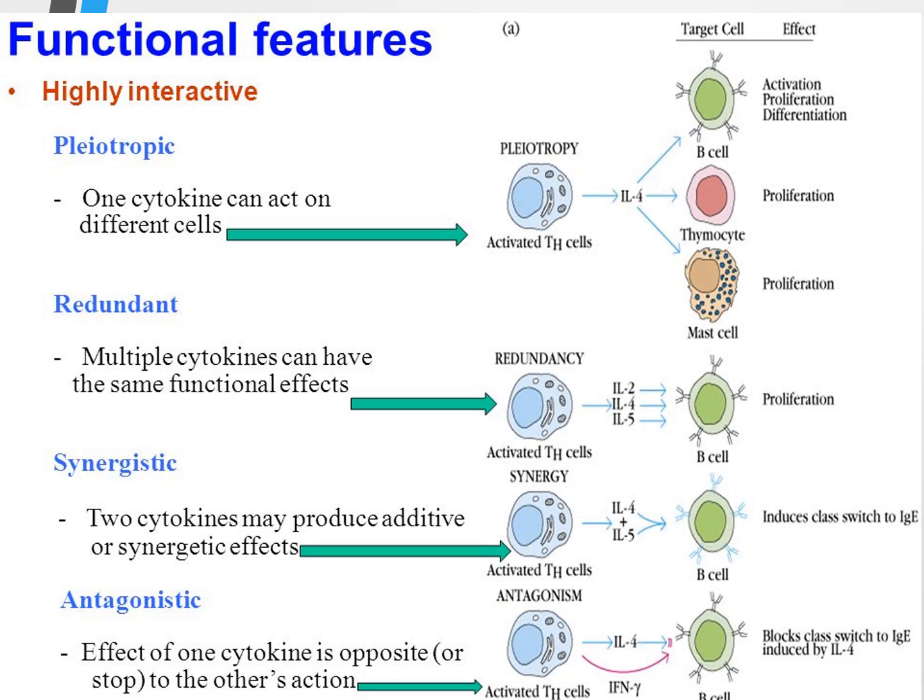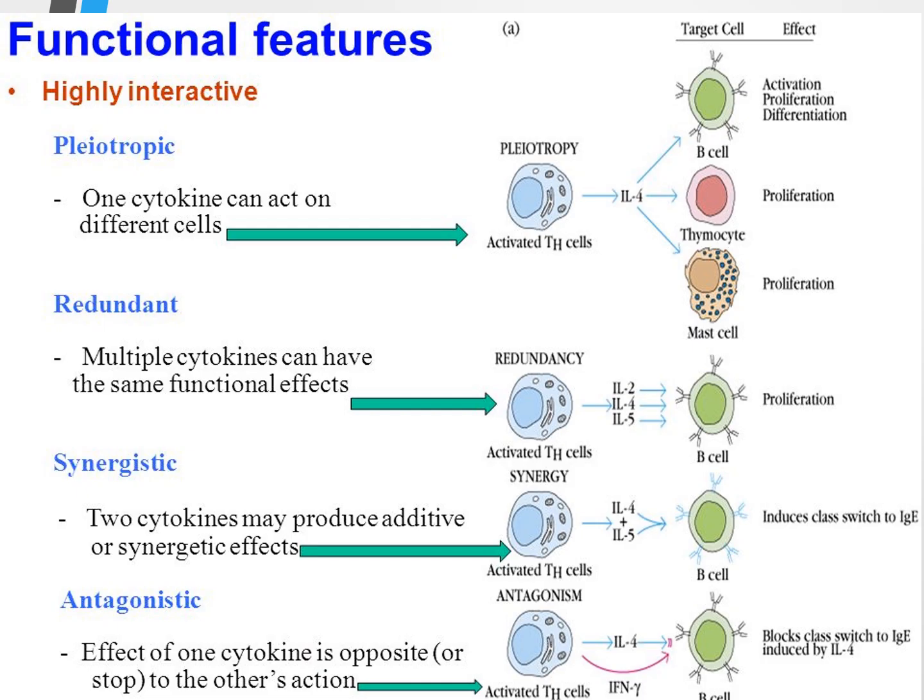So the general features are the pleiotropic effect and redundancy, and also synergistic effect, meaning that some cytokines do the same action, and we call it synergistic. For example, interleukin 4 and interleukin 5 do the same action on the B cell.